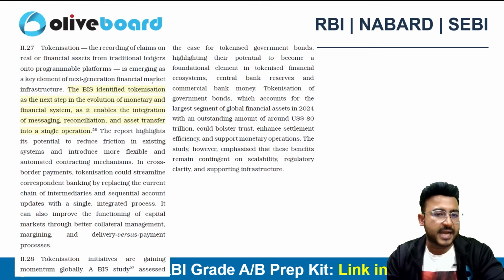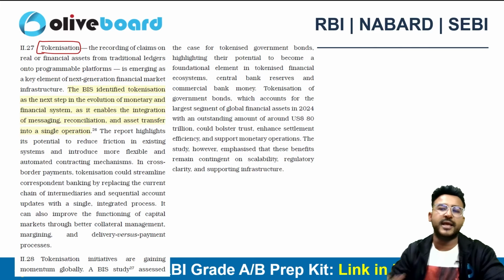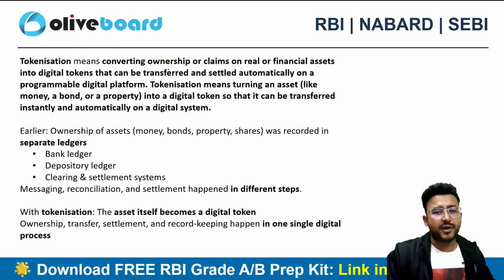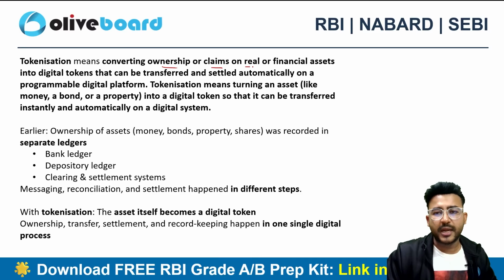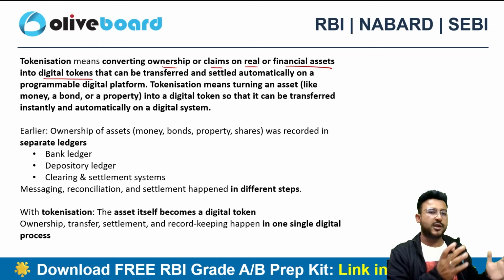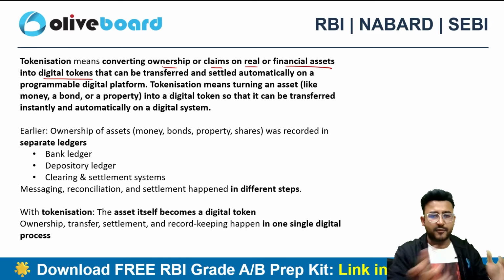So the BIS has again identified the concept of tokenization. The concept of tokenization now is quite prevalent. Now what is tokenization? Here we are converting the ownership or claims on real or financial assets into digital tokens. So everybody likes to handle digital tokens instead of the real assets or financial assets.